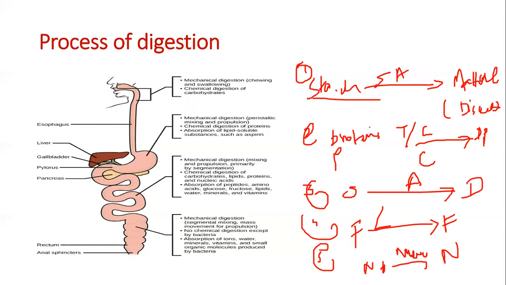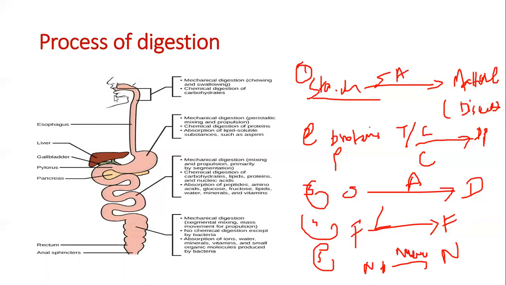Proteins are converted into dipeptides in the presence of trypsin, chymotrypsin, and carboxypeptidase. Polysaccharides or starch are converted into disaccharides in the presence of amylase. Fats are converted into fatty acids and glycerol in the presence of lipase, and nucleic acids are converted into nucleotides in the presence of nuclease. So again, let us go through the process of digestion.